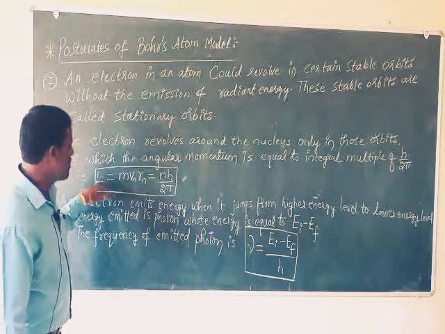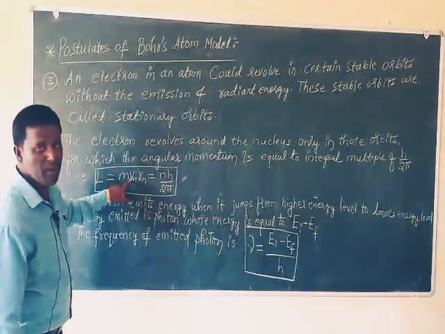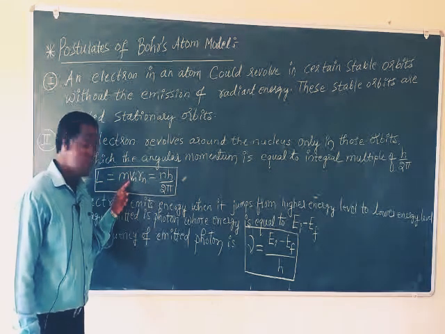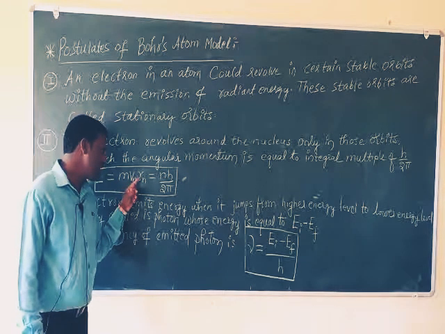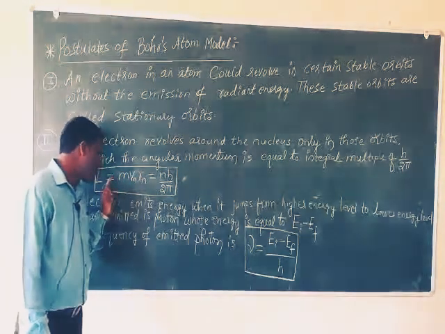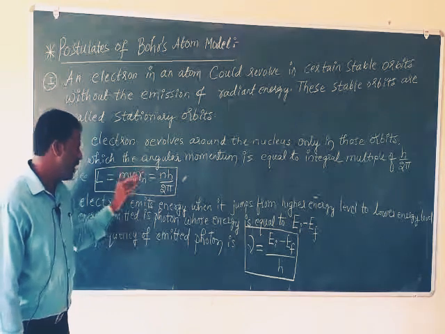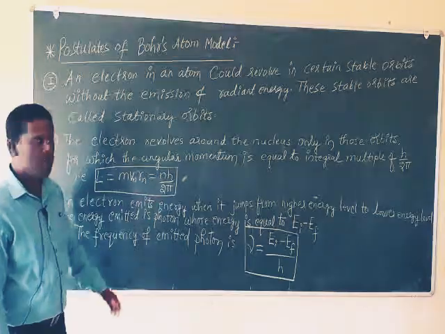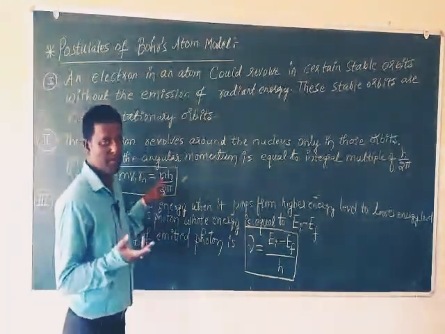The formula for angular momentum is mvr. Here m is the mass of an electron, vn is the velocity of an electron in the nth orbit of the hydrogen atom, and rn is the radius of the nth orbit of the hydrogen atom. So L equals mvr, where v is vn and r is rn. So m rn vn equals nh by 2 pi, where n is the principal quantum number. Here n is the number of the orbit.